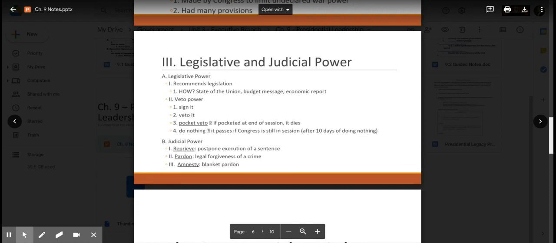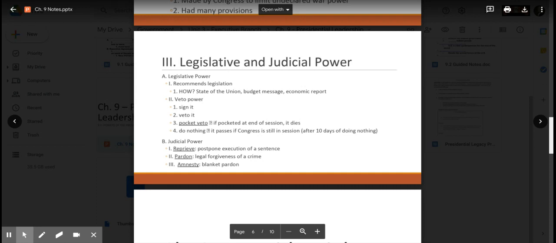And then the last two powers are his legislative and judicial powers. This is where the president has checks and balances over the other two branches. With the legislative power, this is his check over the legislative branch. How does he do this? Every year he gives a State of the Union speech to Congress that basically says, this is what I want you to do. He creates a budget. Congress doesn't have to listen to it, but he does submit it and gives them economic reports. But here's the big one. State of the Union is in the Constitution, as is the veto power.